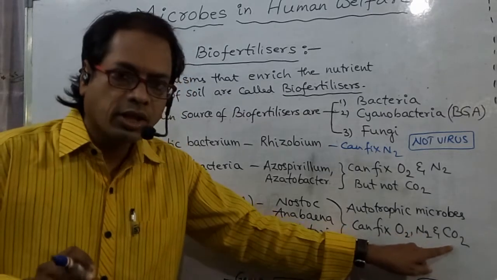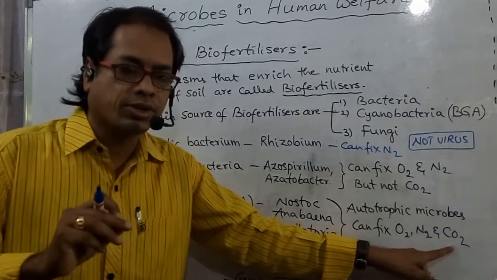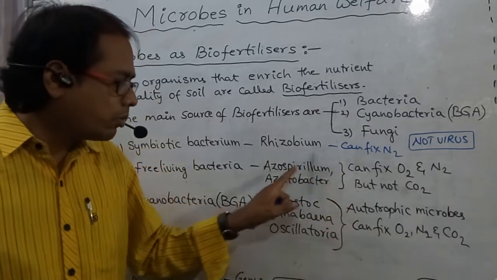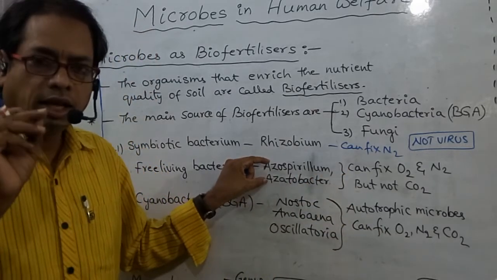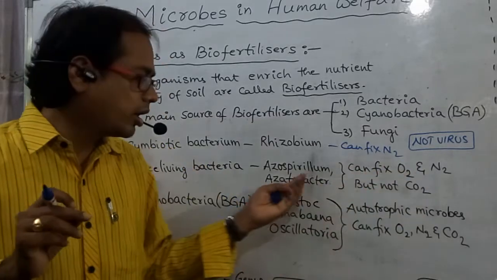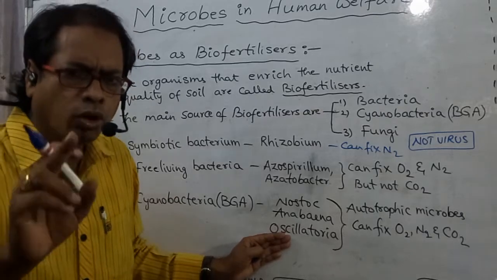Why CO2? Because they have chlorophyll A, which is similar to green plants. O2 means these are aerobic. So try to remember, Azospirillum and Azotobacter can fix O2 and N2 but not CO2, because they are non-photosynthetic, but cyanobacteria are photosynthetic.